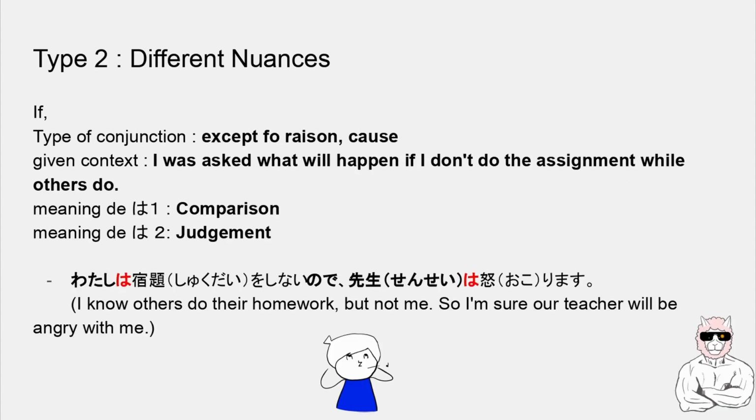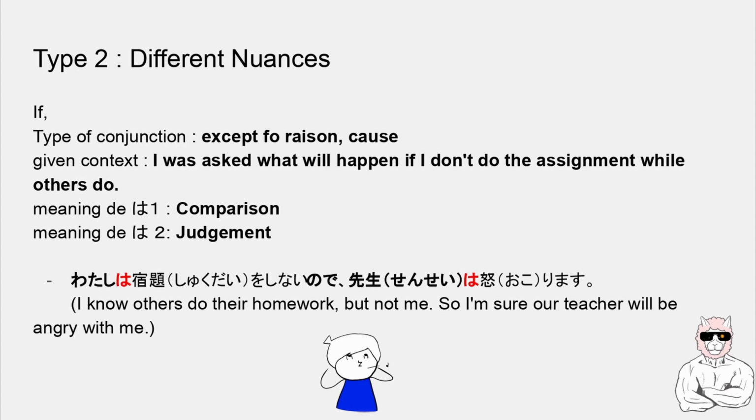And from now on, if the type of conjunction is not the reason or the cause, and the given context is like, I was asked what will happen if I don't do the assignment while others do, and the meaning of first word is comparison, and the meaning of second word is judgment. The sentence 私は宿題をしないので先生は怒ります has the nuance like, I know others do their homework, but not me, so I'm sure our teacher will be